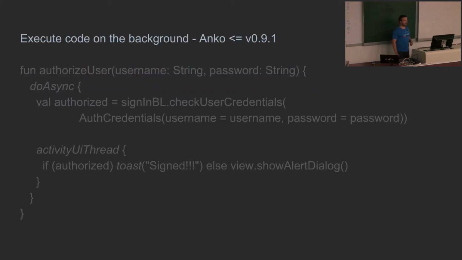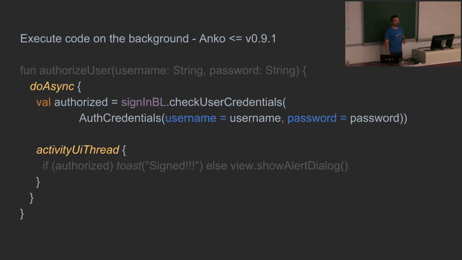Next thing on the Anko is that you can use Anko for running operations on the background thread. Up to version 0.9, in this version of the library, you have the DSL block doAsync, and everything you put inside of this block will be executed on the background thread.